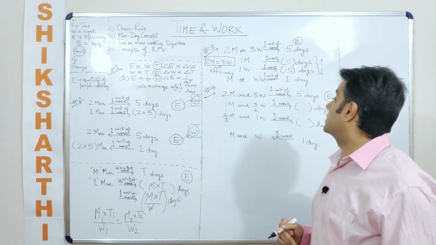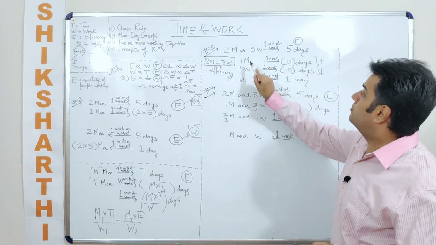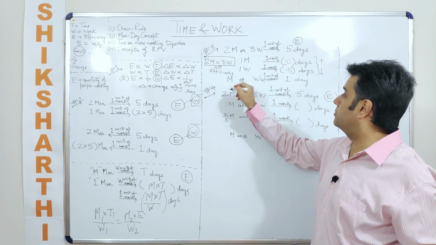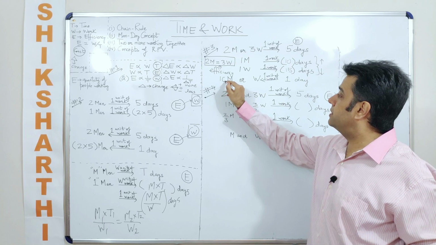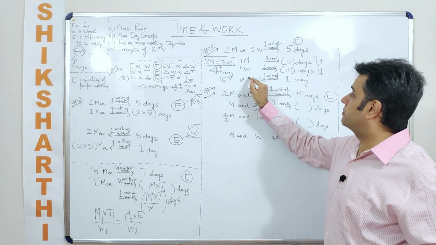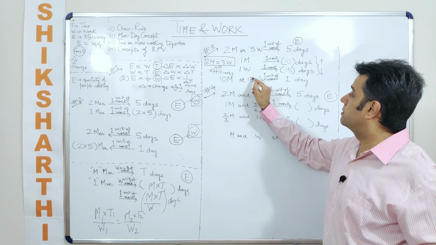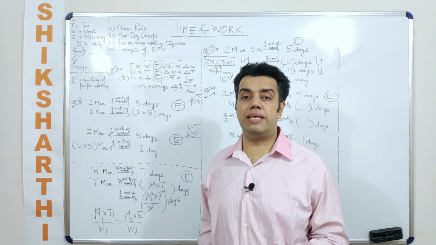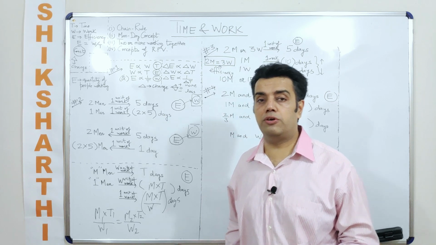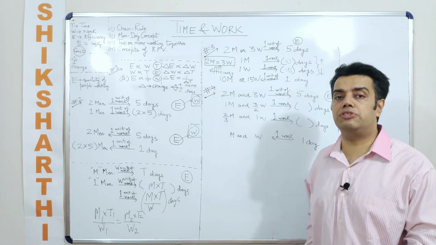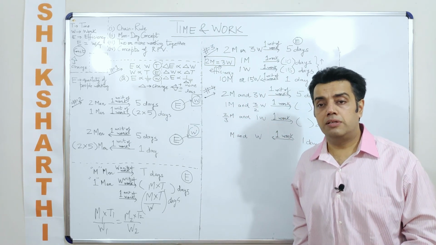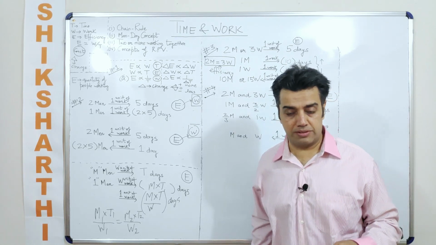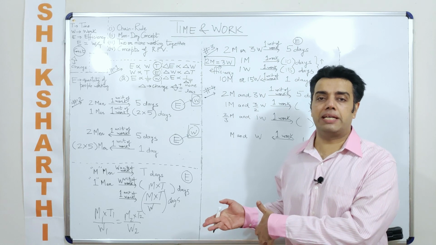Right? Okay. Similarly, in 1 day, how many men would be required? 10 men. Or how many women will be required? 15 women in 1 day. Now why are we taking lesser number of men and more number of women? Because it is very obvious that the men are more efficient than the women in this question. Okay, we are not carrying any gender bias. In this question, it is happening like this.